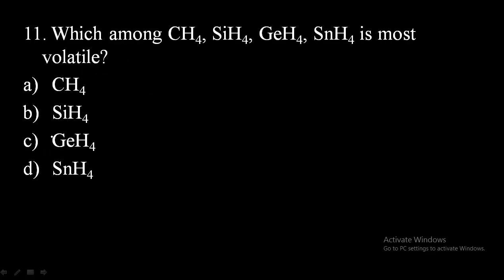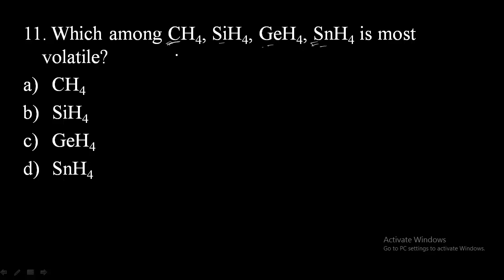11th one, which among CH4, SiH4, GeH4, SnH4 is most volatile? Here you should know, as molecular size increases, the intermolecular forces will also increase. C, Si, Ge and Sn. Among these, the one which has molecular weight higher than the other elements is Sn, and the one which has lower molecular weight compared to other elements is carbon.